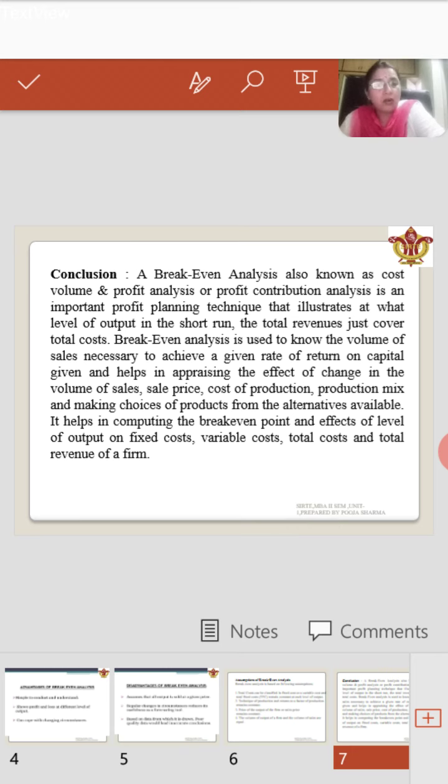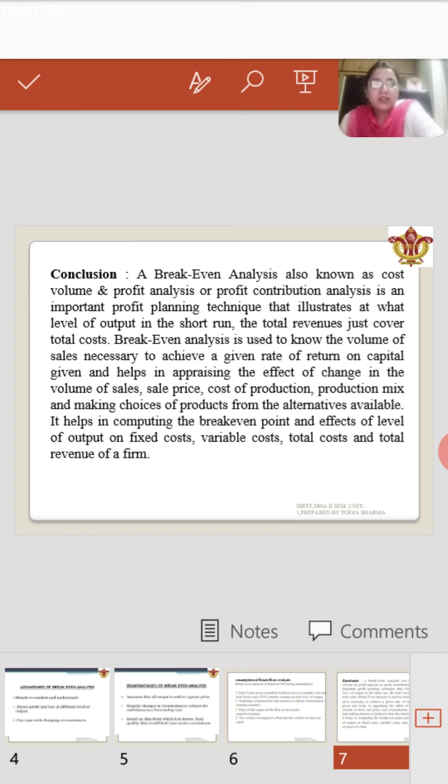If you are making a long-term plan with the help of the break-even point, you cannot have a successful plan. You cannot have a very good strategy. So with the help of the break-even point, you can make short-term plans only, because after a certain period of time, you need to change your plan as per the market conditions. There are other factors which affect your prices, your buying, your sales, and your production.